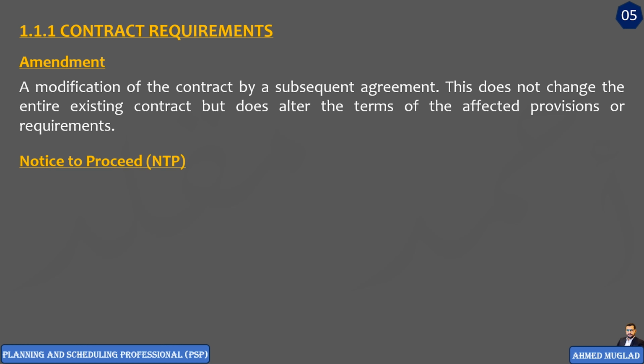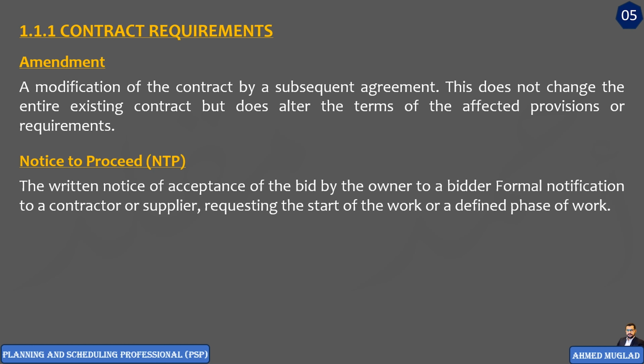Notice to proceed, NTP. Notice to proceed or NTP is a formal notification after compliance with the conditions by the contractor from the owner to the contractor or from the owner to supplier, requesting the start of the work or defined phase of the work.